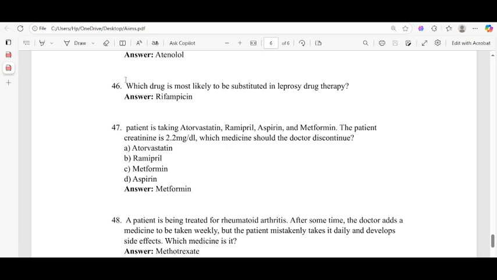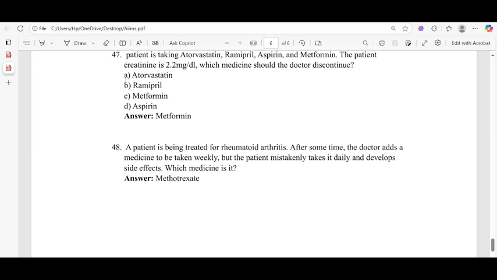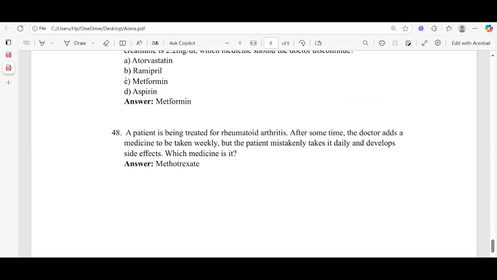47, a patient is taking atorvastatin, ramipril, aspirin, and metformin. The patient's creatinine is 2.2 mg per deciliter. Which medicine should the doctor discontinue? Metformin. Answer is C, because metformin is not taken in renal impairment. 48, a patient is being treated for rheumatoid arthritis. After some time, the doctor adds a medicine to be taken weekly, but the patient mistakenly takes it daily and develops side effects. Which medicine is it? Methotrexate.